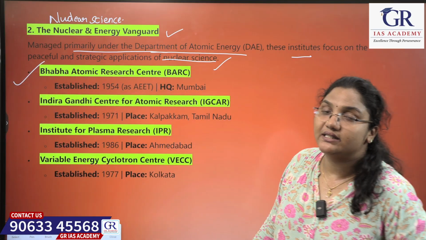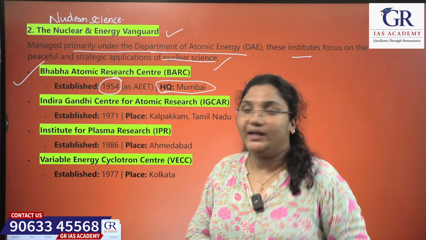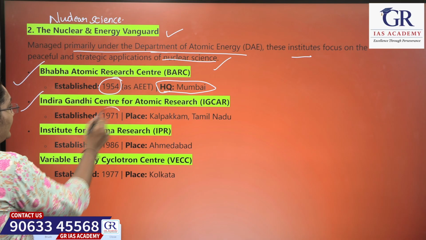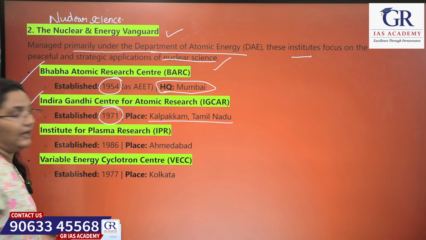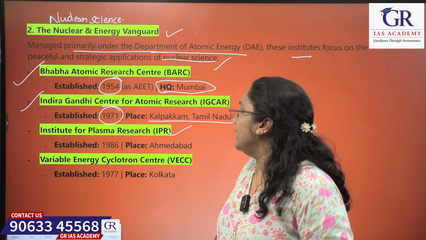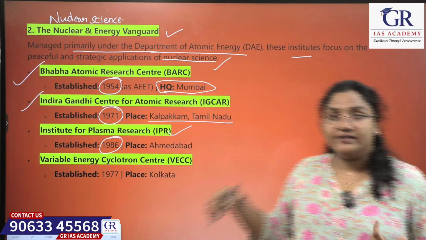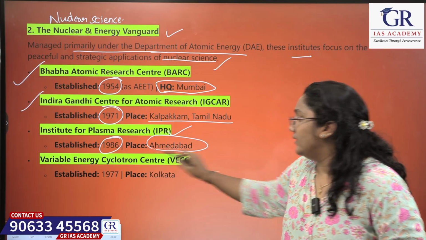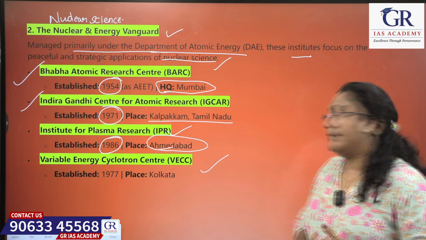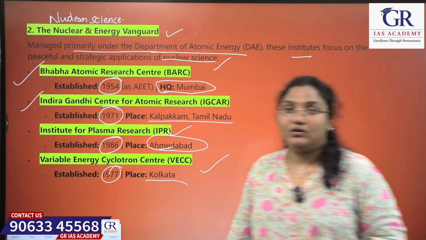Bhabha Atomic Research Center, which was established in the year 1954 and is headquartered in Mumbai. Okay. Next is Indira Gandhi Center for Atomic Research, established in the year 1971 in a place called Kalpakkam, Tamil Nadu. Okay. Next, Institute for Plasma Research, which was established in the year 1986 and is located in Ahmedabad. Okay. Next, Variable Energy Cyclotron Center, which was established in the year 1977 in Kolkata.